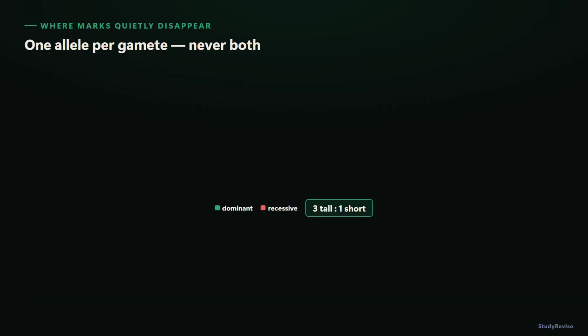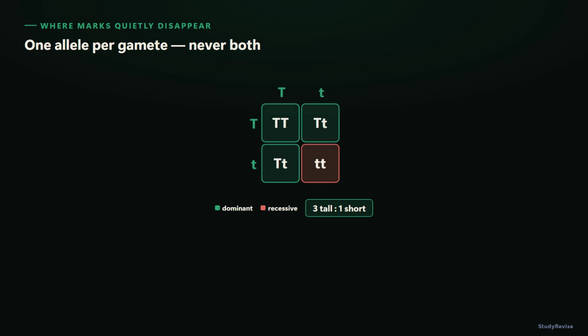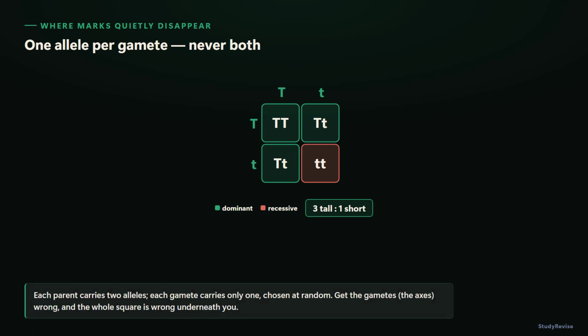One last mechanical detail, and it's where marks quietly disappear even when the final ratio written at the end is correct. How alleles actually get into a gamete. Each parent carries 2 alleles for a gene, but a single gamete carries only one of those 2, never both, because of meiosis halving the chromosome number. The same process from the very start of this lesson. Every gamete receives 1 allele from each pair, and which one it receives is down to chance. Get that part wrong, and the whole Punnett square is wrong underneath you, even if the grid is drawn perfectly and the arithmetic afterwards doesn't contain a single mistake.